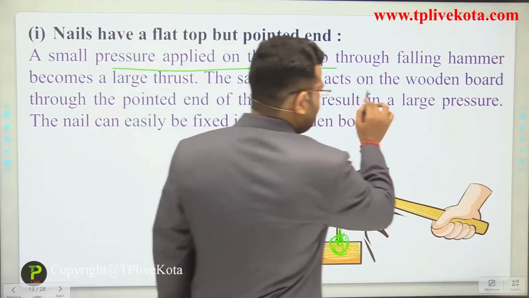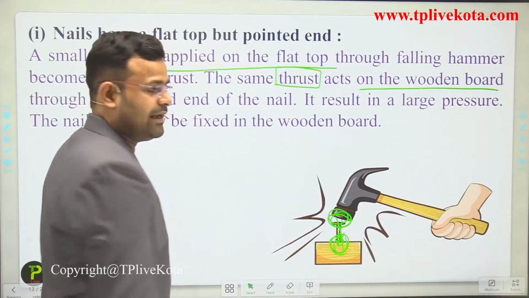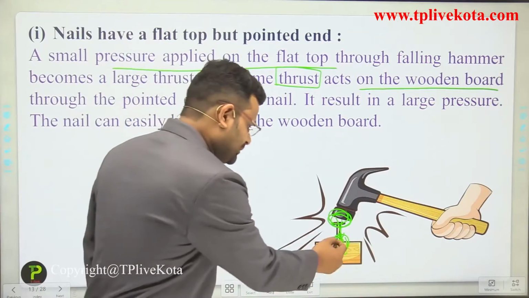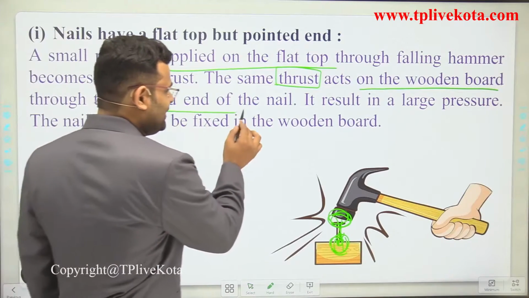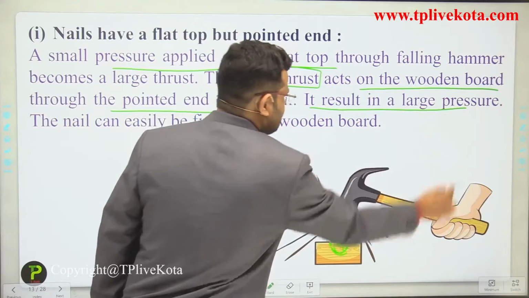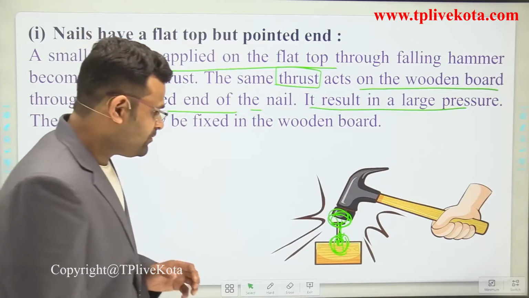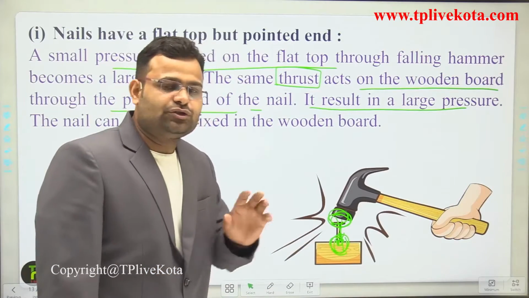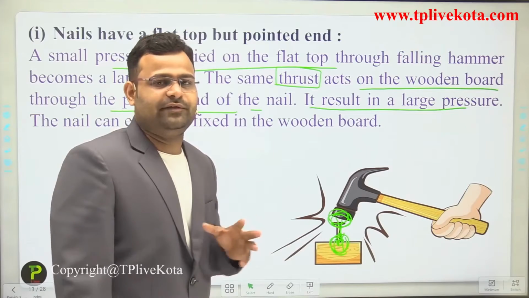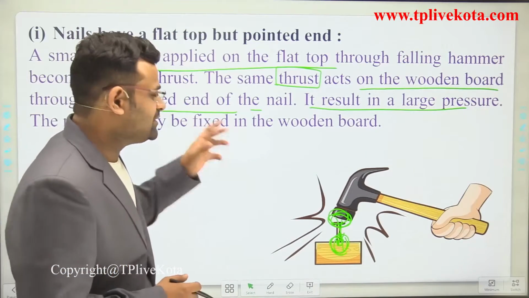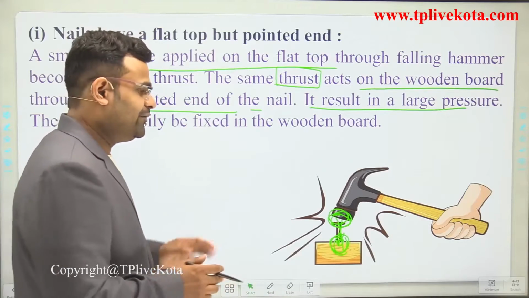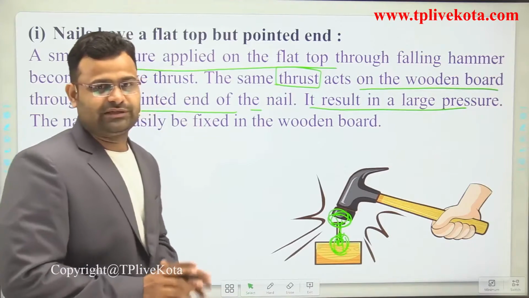It acts on the wooden board. This force is applied on the wooden board, and due to the pointed end it results in large pressure. Why? Because the area is small, so it has a maximum effect of force, meaning a large amount of pressure. Due to this large pressure, the nail will be fixed on a wooden box easily.